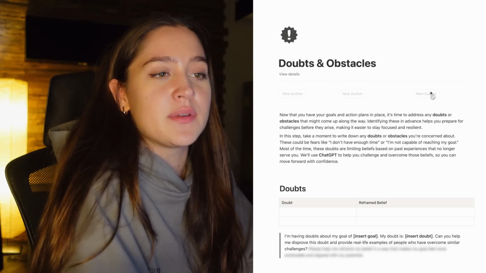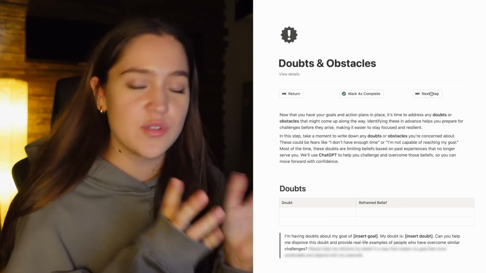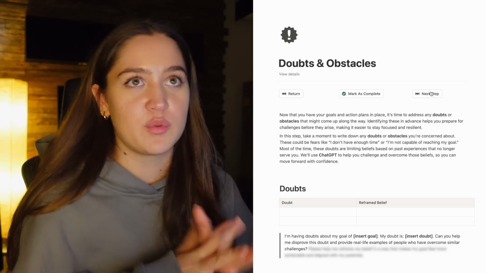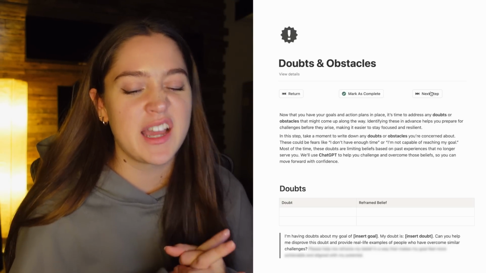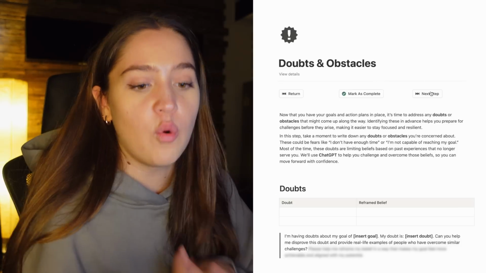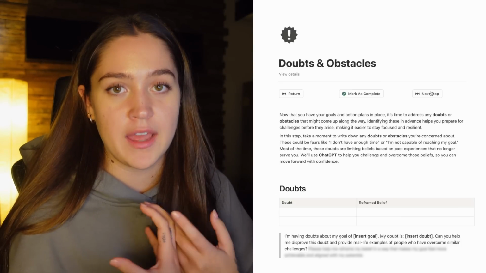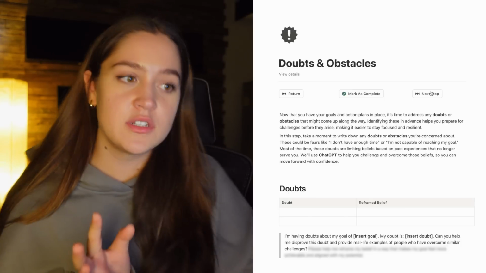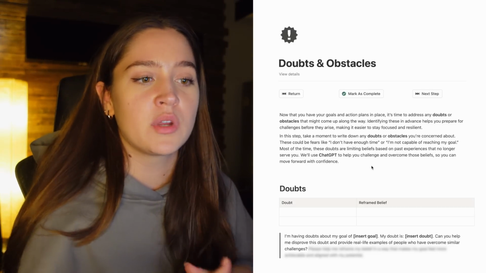And our next step, and I think this is the final step, is writing out our doubts and obstacles. You also don't have to spend too much time on this, but I think this is really useful. Sometimes when we look at a goal that we set for ourselves, we might look at it and be like, I'm a little unsure about this one. Can I actually really achieve this? Or we might have some obstacles that we've had with that goal before, and we want to plan ahead of time. So what I'm gonna do is I'm gonna look through my goals and I'm gonna see if any of them bring up a doubt.